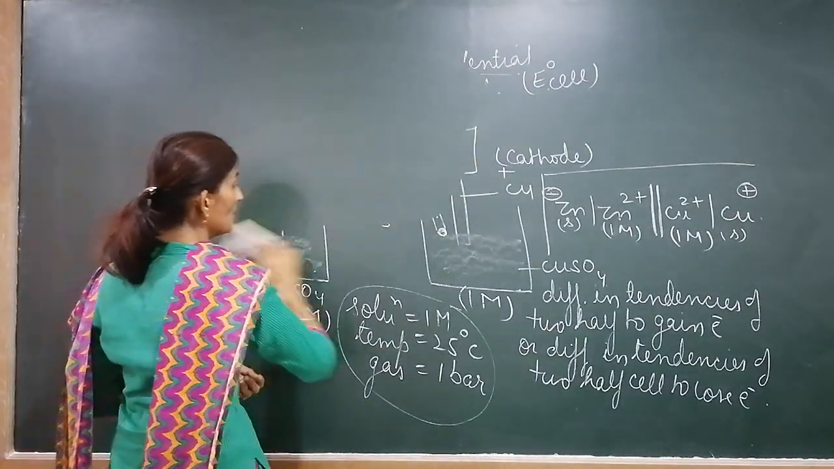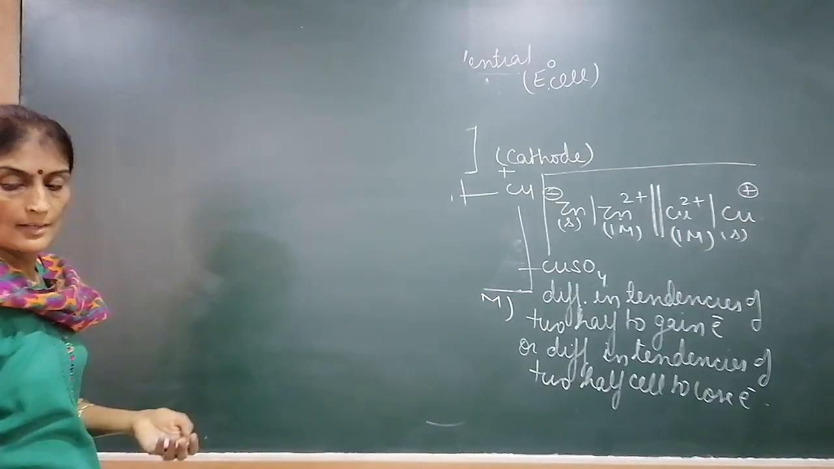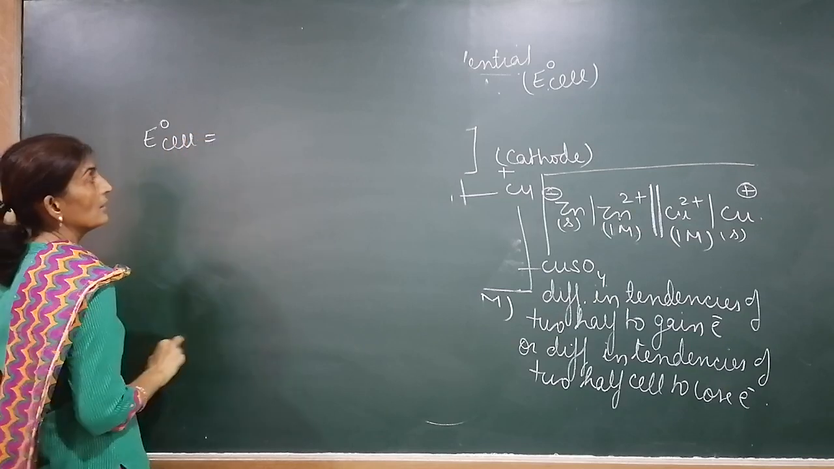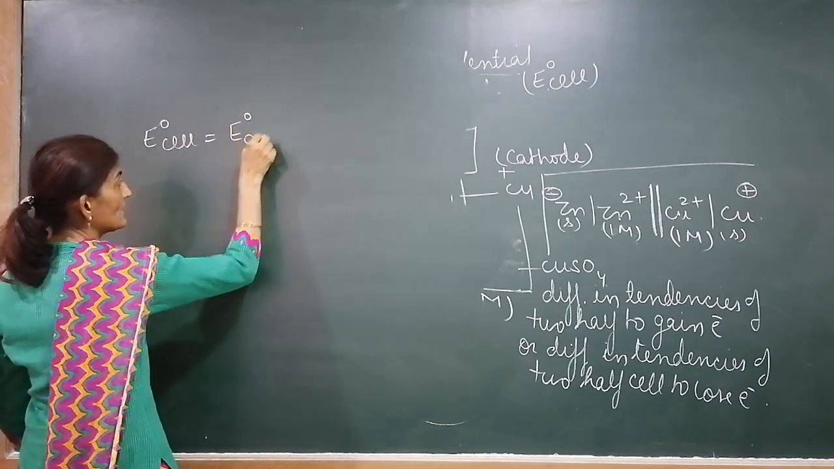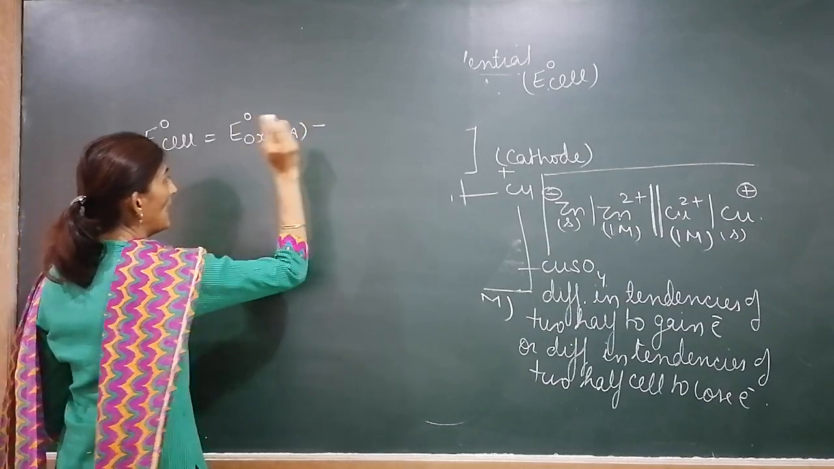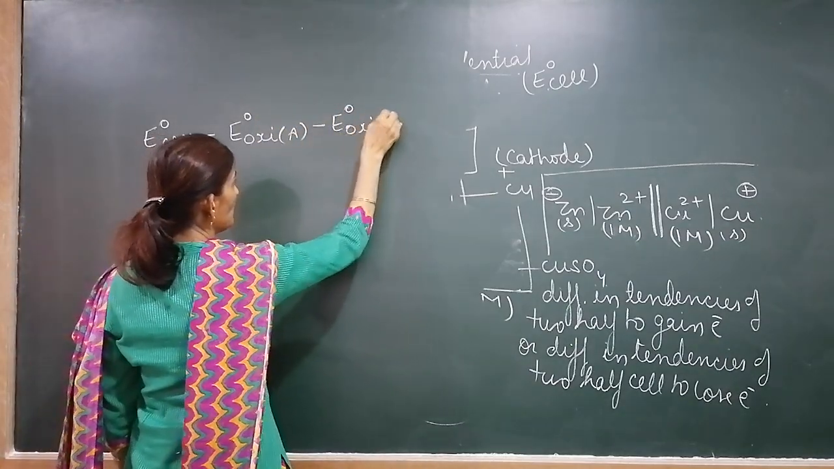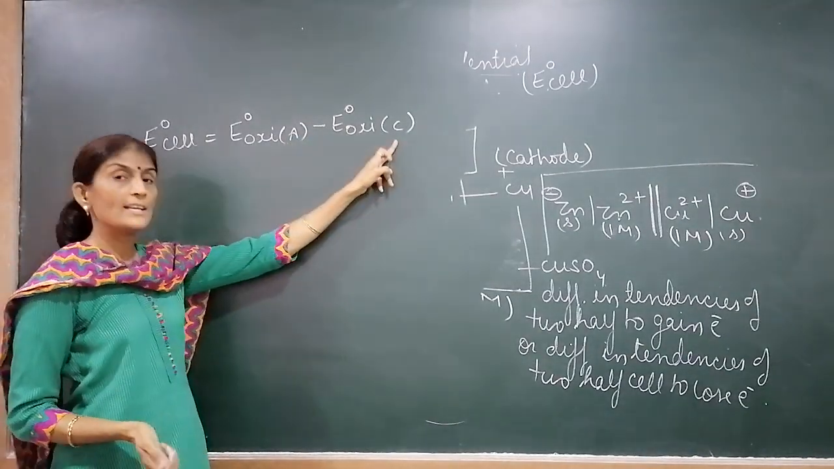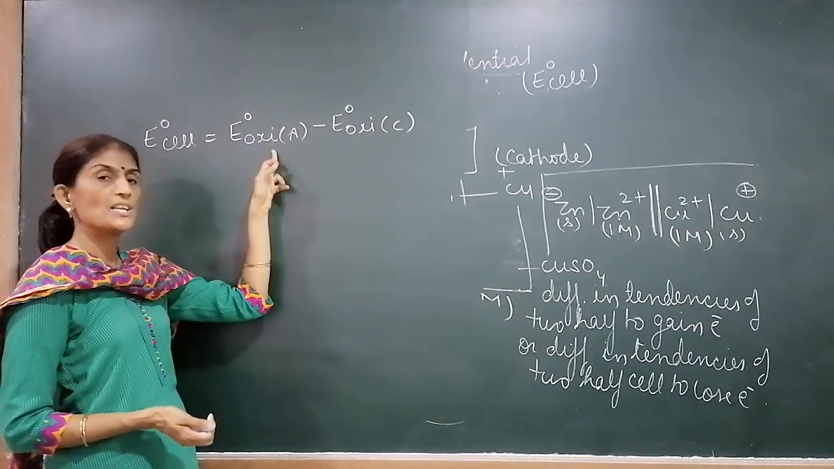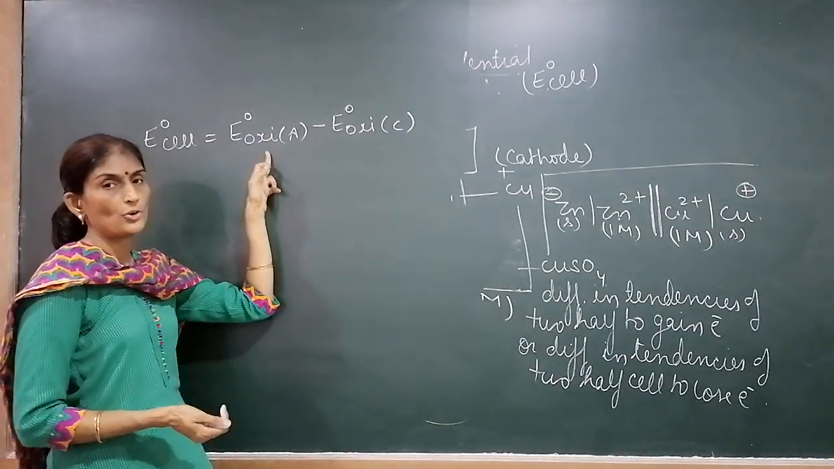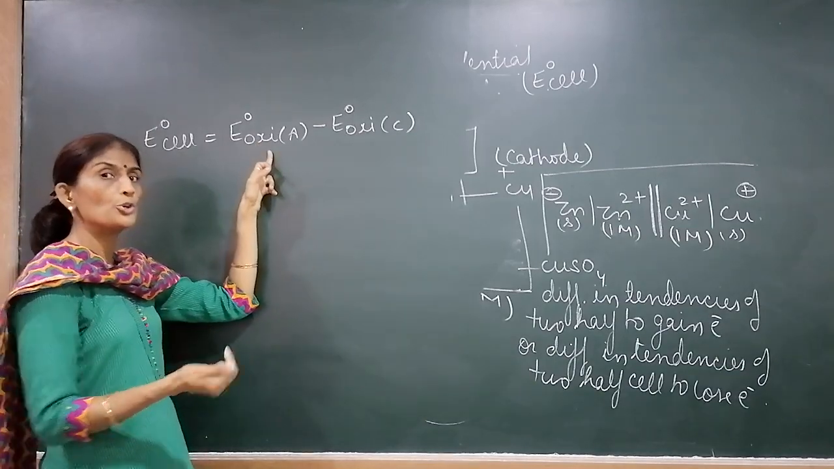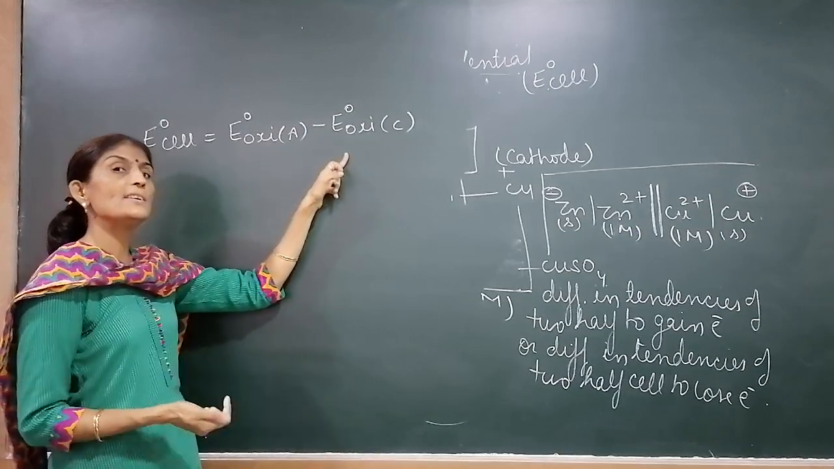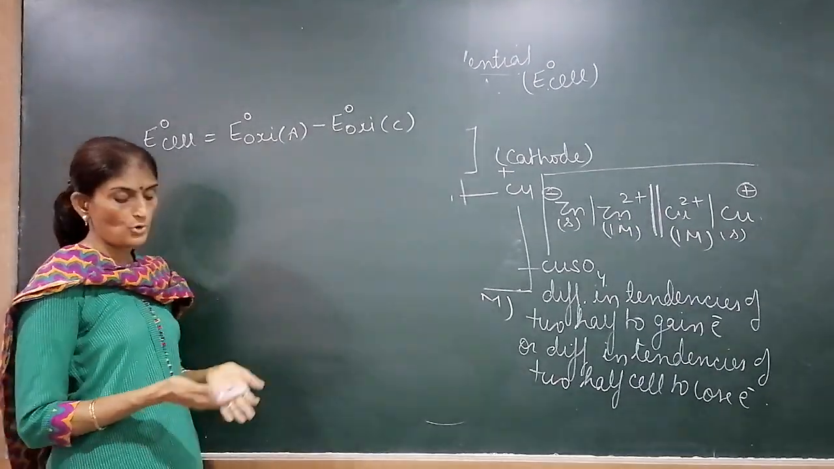What does it mean? Symbolically, how to write? It will be written as E naught cell equals E naught oxidation potential of anode minus E naught oxidation potential of cathode. This is the difference in tendencies of anode and cathode to lose electron. What is oxidation potential? Difference in tendency to lose electron. This is the tendency of the anode to lose electron. This is the tendency of the cathode to lose electron. This is called the difference in tendencies of anode and cathode to lose electron.